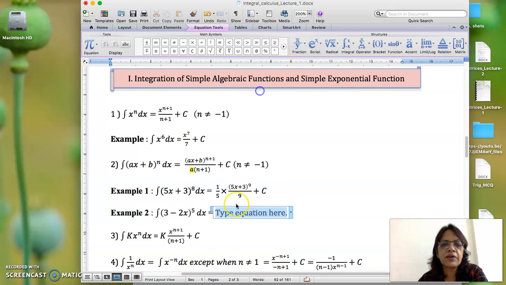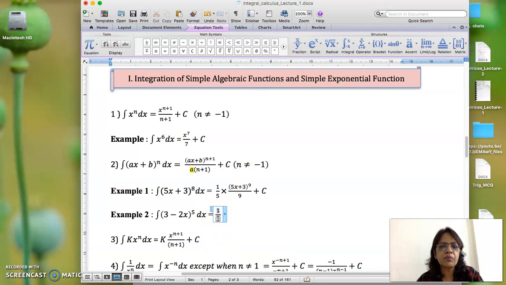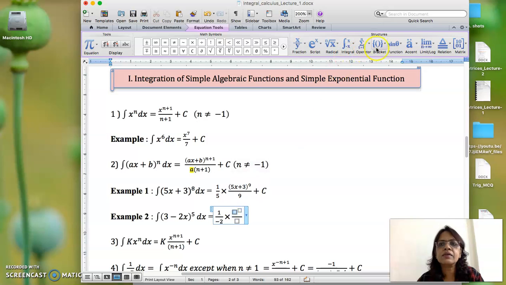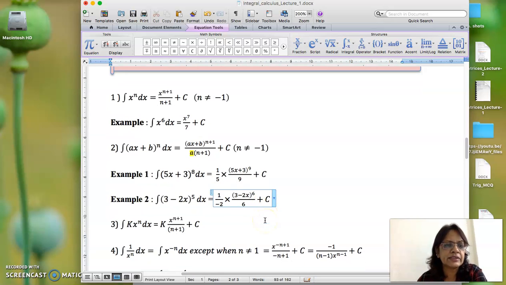So that will be 1 upon a into the remaining integration will come. So into we'll write integration of the remaining thing, that is it will be minus 2 into (3 minus 2x) to the power 6 upon 6. Don't forget plus c, that is a constant of integration. So that is the first formula that we have done. Remember this, and just in this we are telling you the formula, just practice many questions.